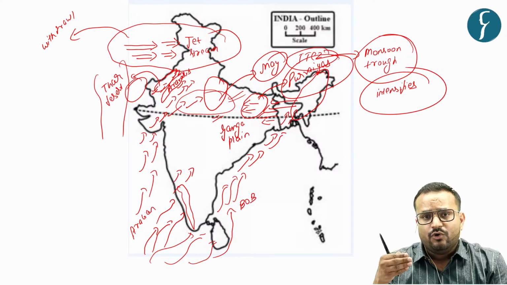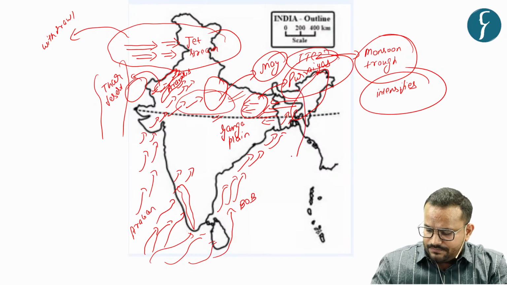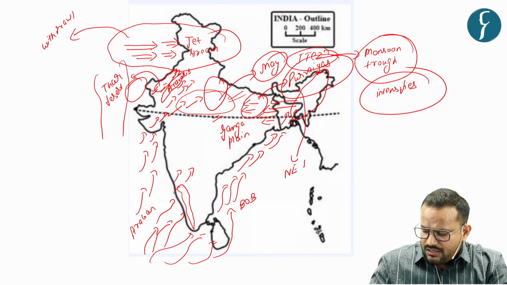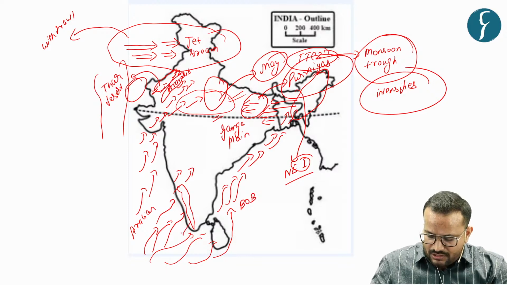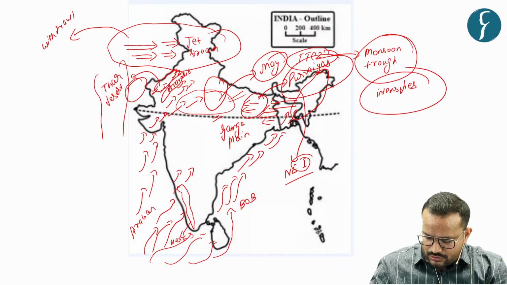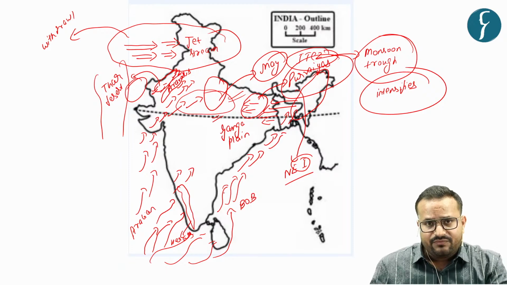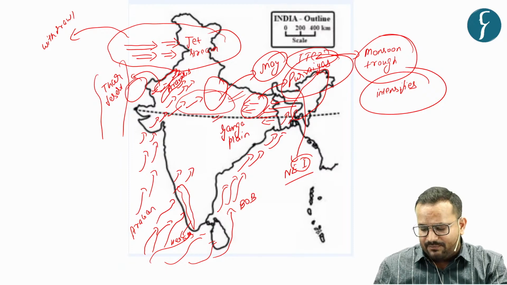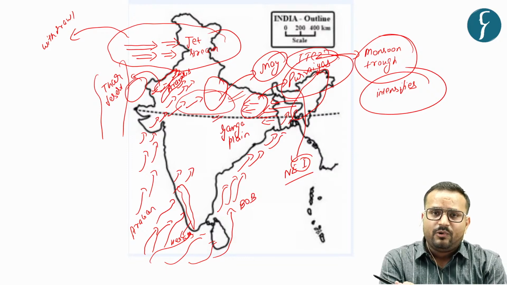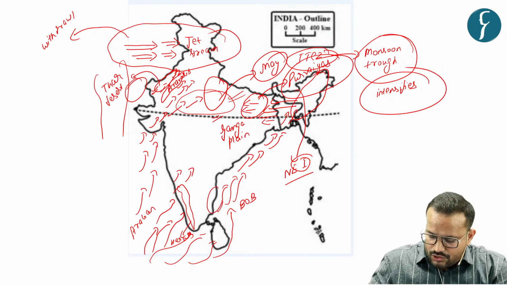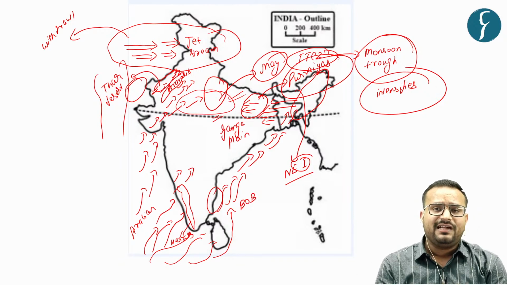But the most abundant amount of rainfall is taking place where? In this region of northeastern India, and also in the region of where? The Kerala coast. But when you look at Tamil Nadu, what you see is that the summer monsoon winds have blown parallel to this Tamil Nadu coast. And due to this parallel blowing of the winds, this coast remains devoid of rainfall during the summer monsoon.